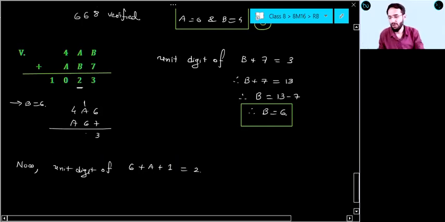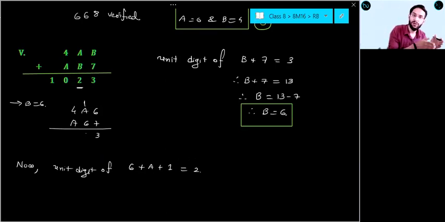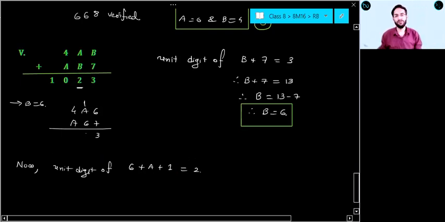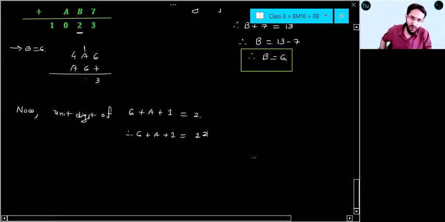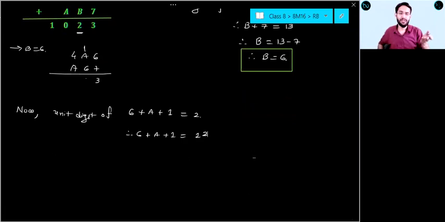Again, same concept or not? If the unit digit is 2, then tell me this summation will be what? 12, 22, 32, like that? Yes or no? So therefore 6 plus A plus 1 should be equal to 12. Because if I take 22, it will be a very high number, right? Because 6 plus 9 gives you 15, plus 1, 16.